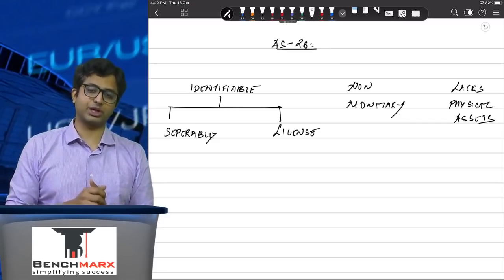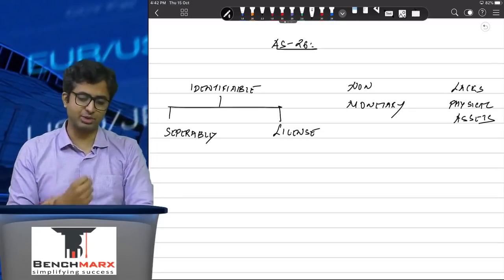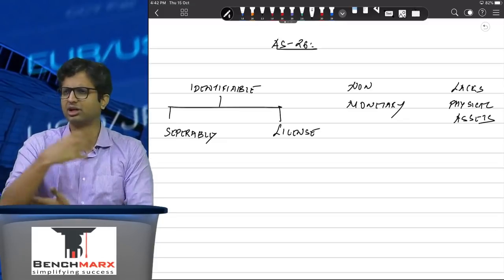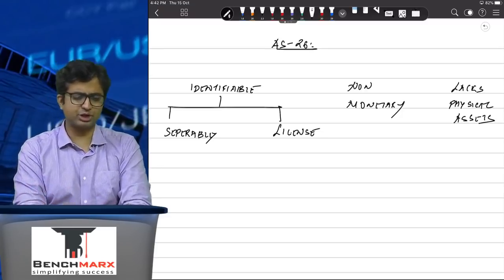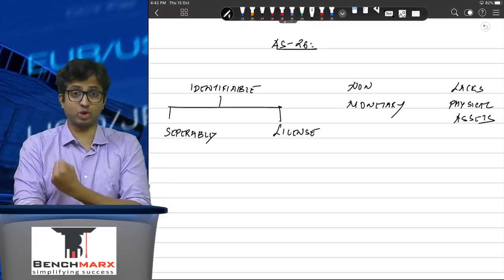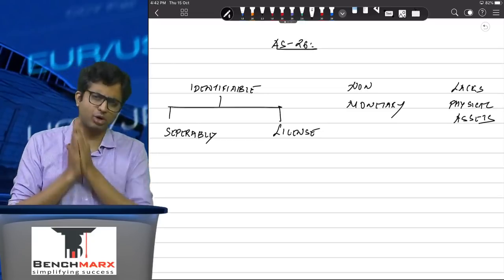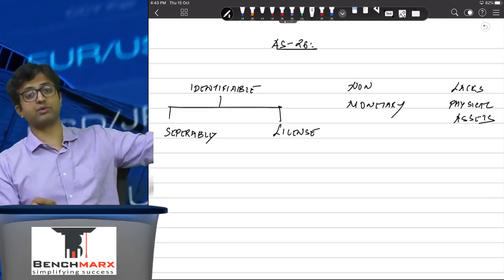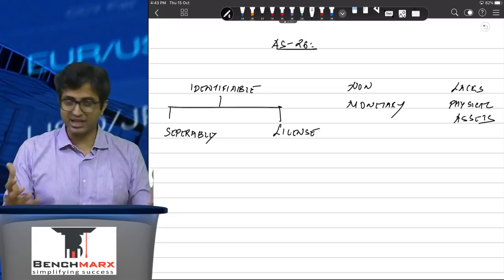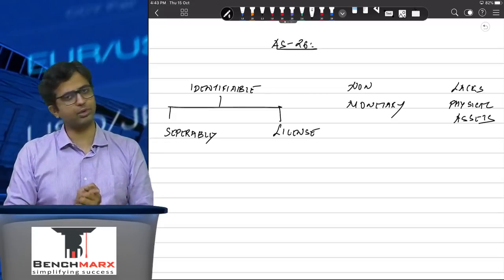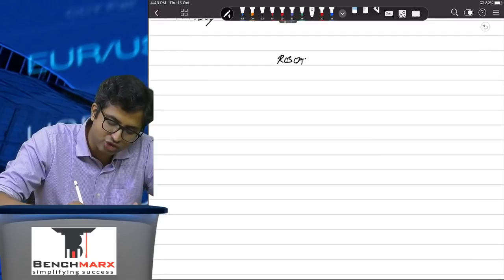For items like deferred revenue expenses, like big advertisement campaigns, like big training expenses, you cannot show it as an intangible asset because it does not meet the identifiability criteria. You can't remove and sell the advertising campaign itself separately, so it is not separable. And again, the advertising or the training does not give you a license or a contractual right, and hence it does not meet the identifiability criteria. And the moral of the story is deferred revenue expenses, as you have studied in foundation, can never be capitalized under AS26. Instead, they are expenses, they are not assets, and hence they have to be taken to the profit and loss account.